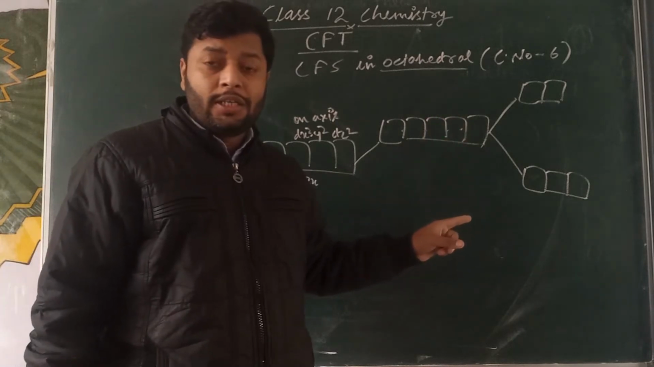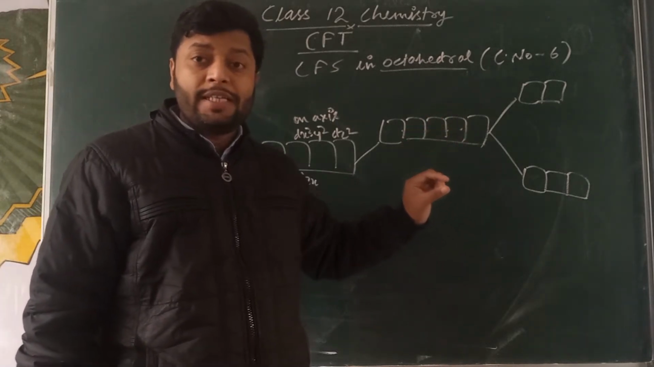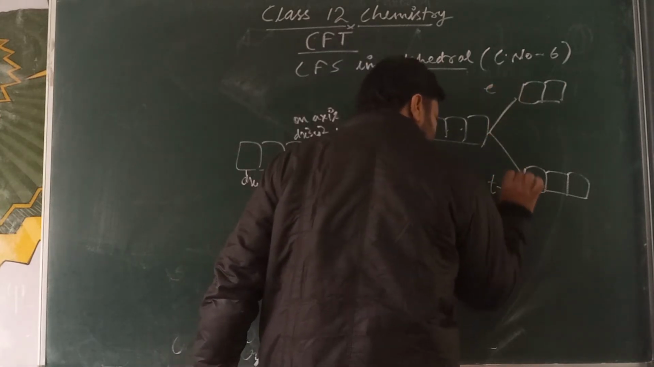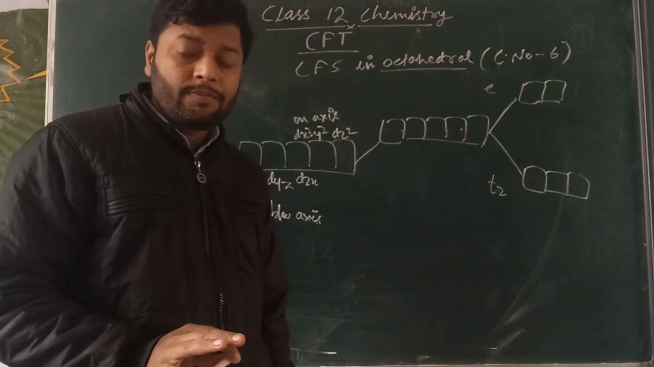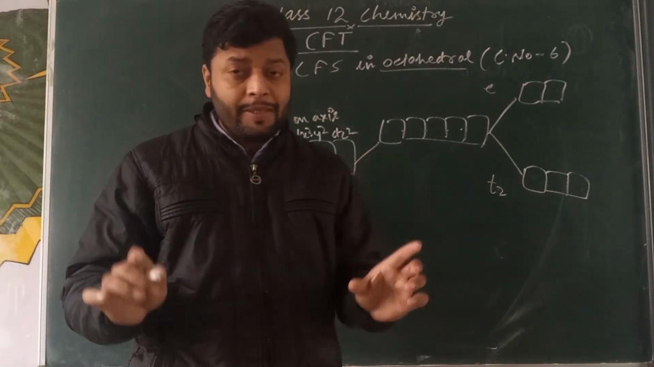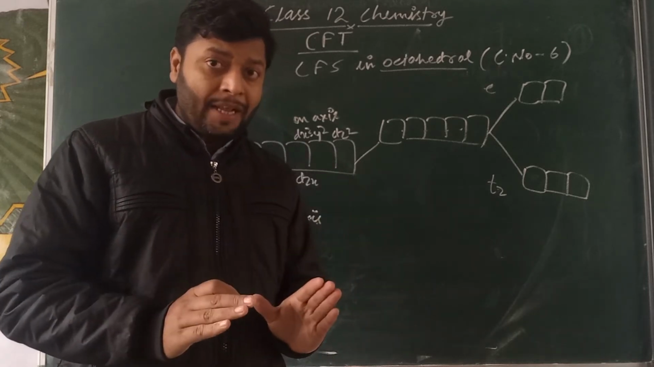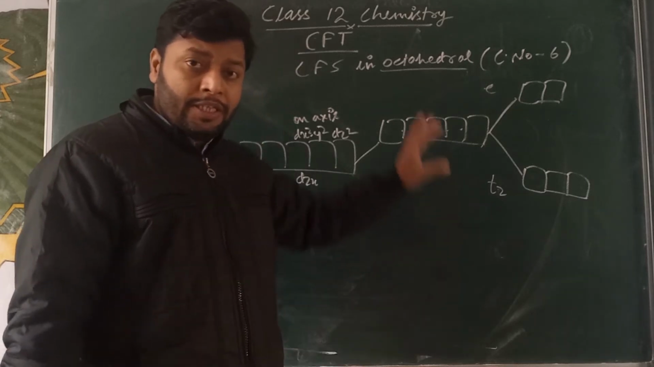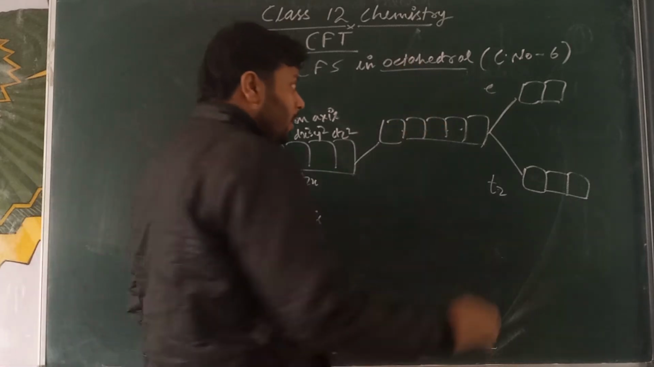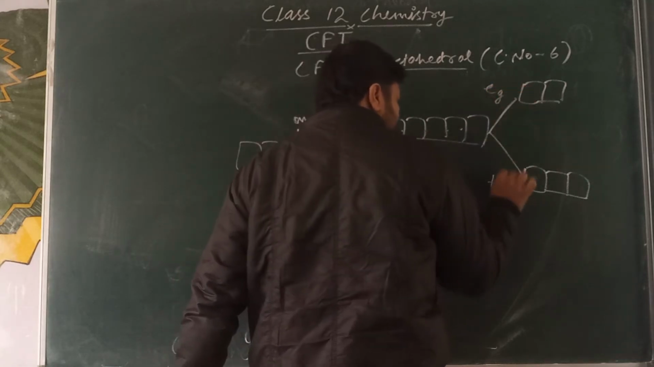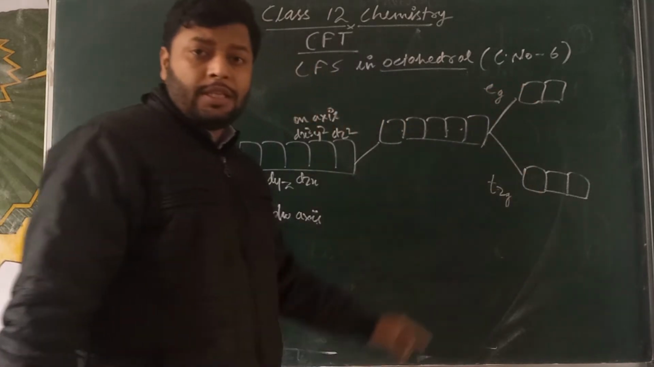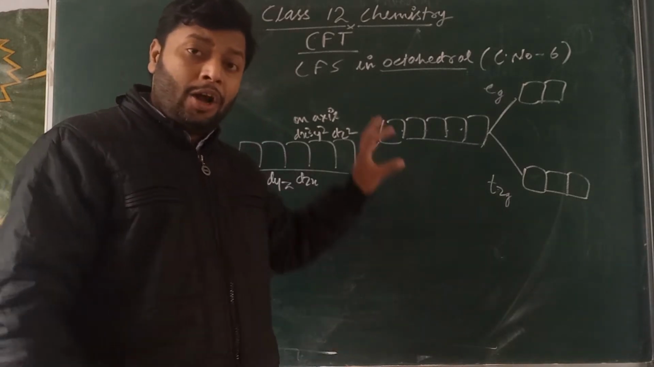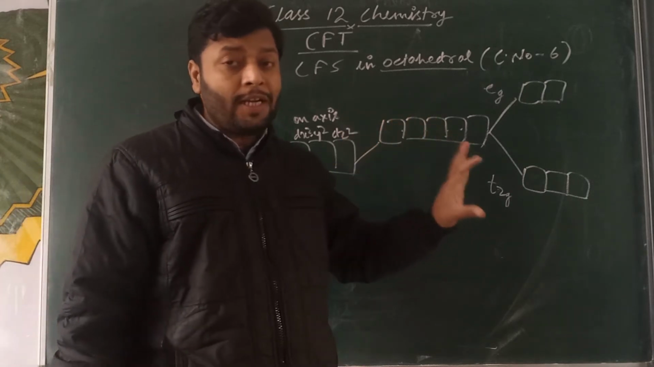These two sets are indicated by E and T2. But students, there is a center of symmetry in the case of octahedral complexes and square planar complexes. Due to this symmetrical term, these two sets are termed with a subscript g. This small g indicates the center of symmetry, which is only used for octahedral complexes and square planar complexes.